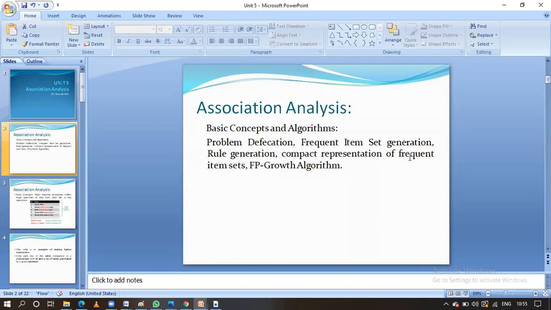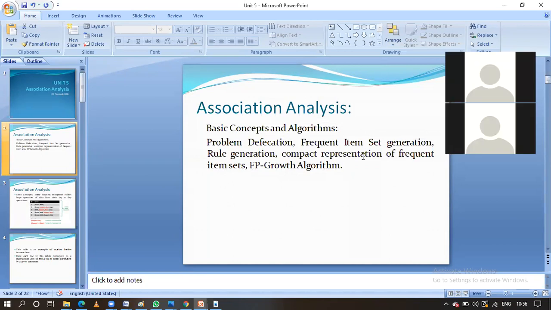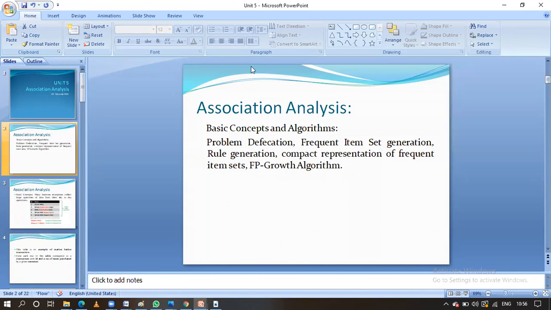Okay, in the set of transactions, which transaction is a frequent one? We are going to find that out using the Apriori algorithm as well as FP growth. In association analysis, we have to explain these details, that is the Apriori algorithm as well as FP growth. Okay.